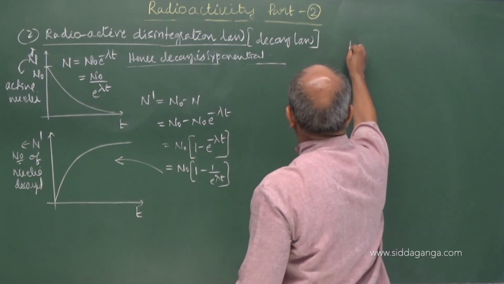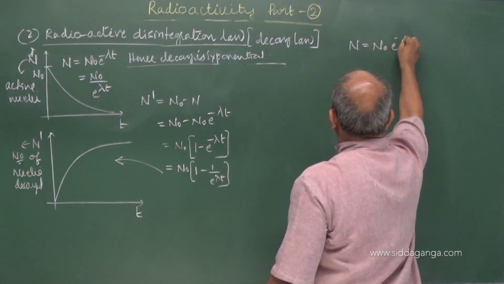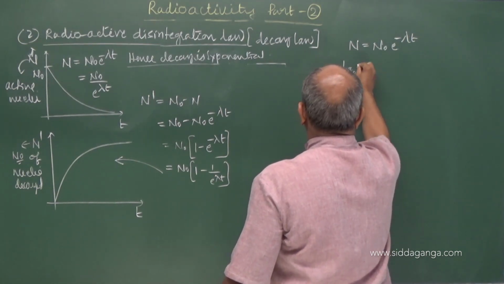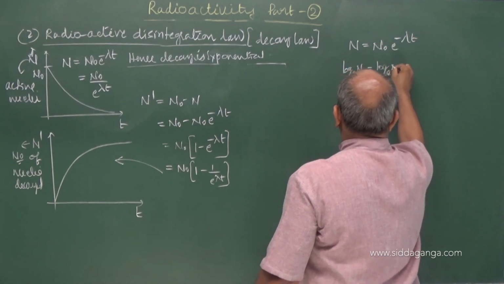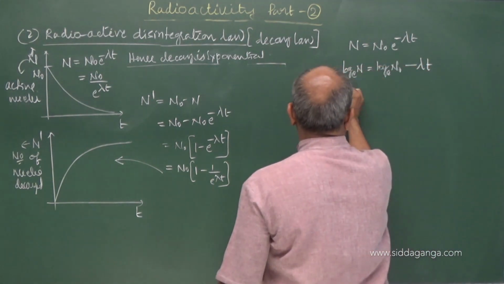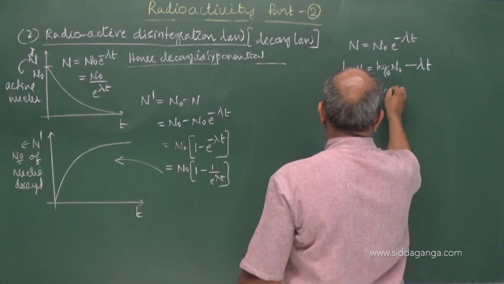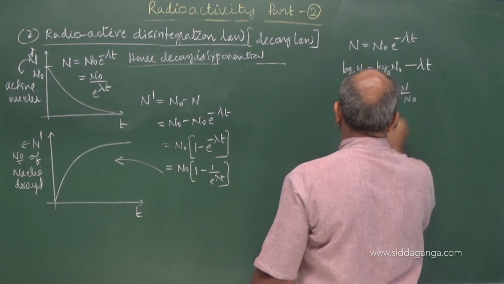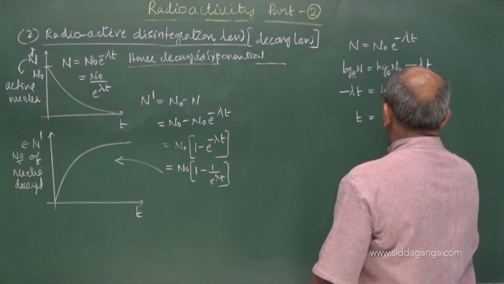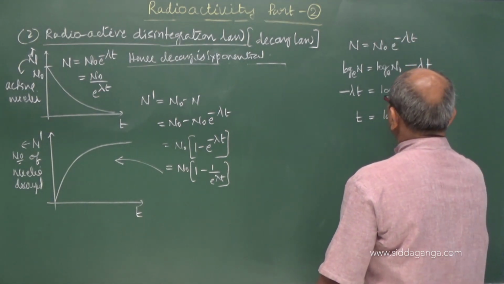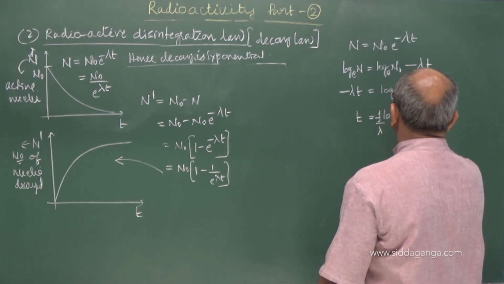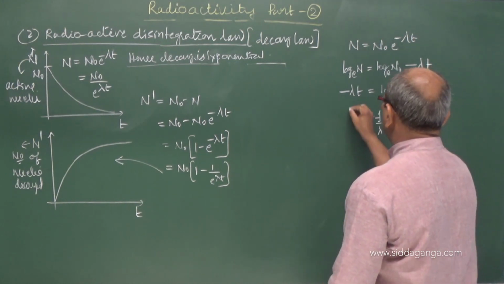The same equation, if I take n equals n naught e power minus lambda t, I can write as log e n equals log e n naught minus lambda t, or minus lambda t equals log e of n by n naught, or t equals minus 1 by lambda into log e of n by n naught.